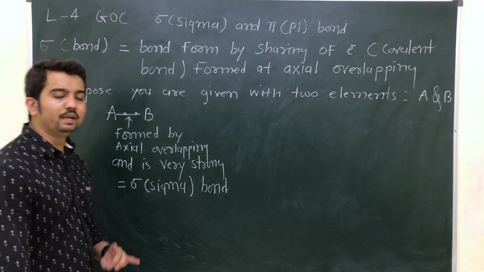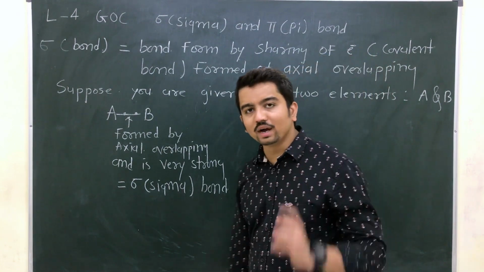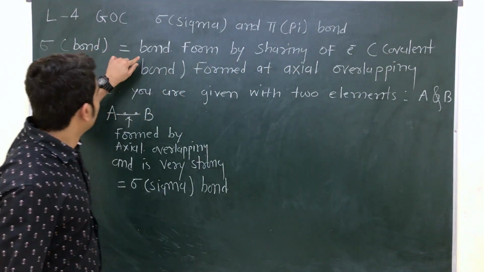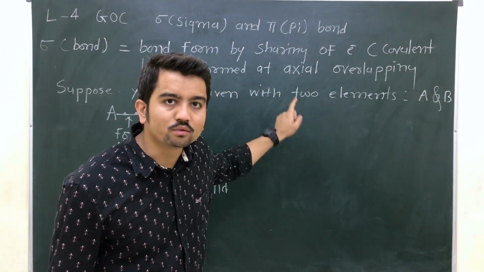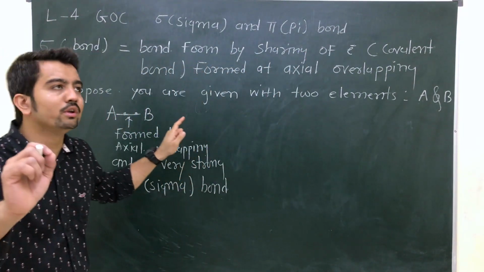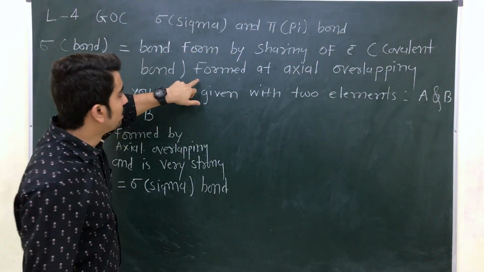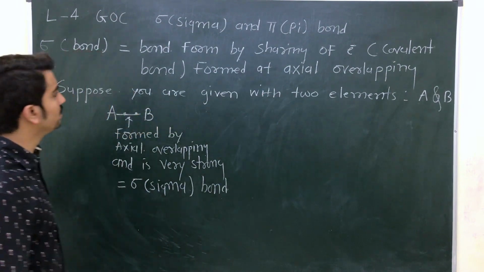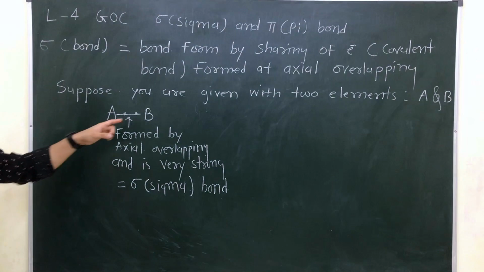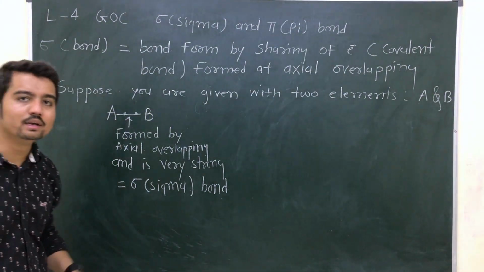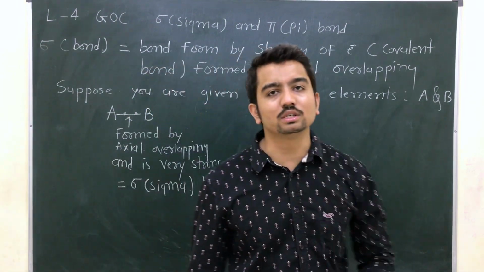Any doubt, my dear friends? Any doubt in this topic? Not at all. So let's revise this topic again. Bond formed by sharing of electron. Please write down in your copy: bonds formed by sharing of electron at axial overlapping, that bond is known as a sigma bond. Here you are given two elements A and B, and I am assuming that between A and B there is a formation of sigma bond.